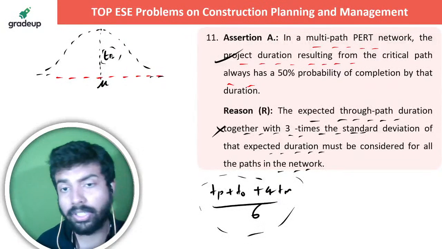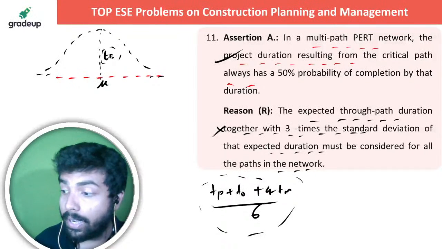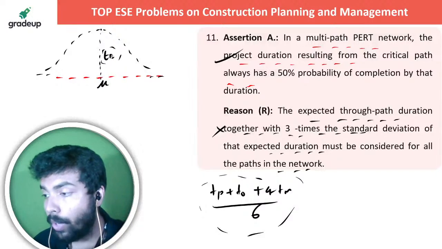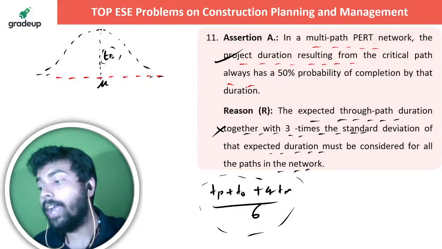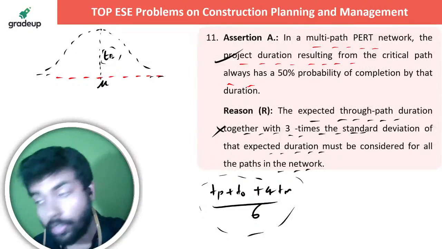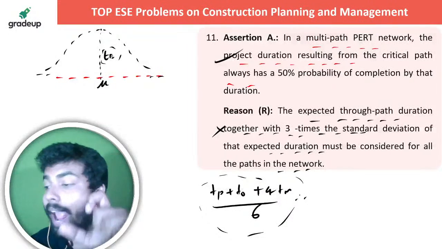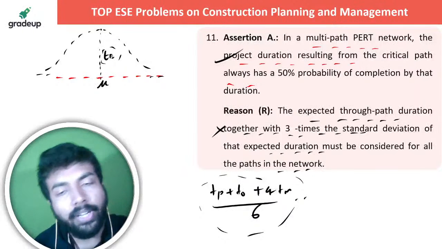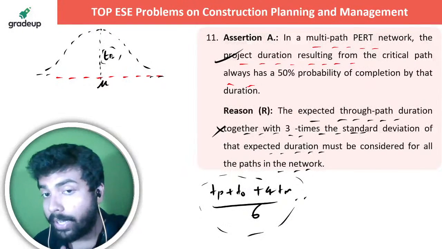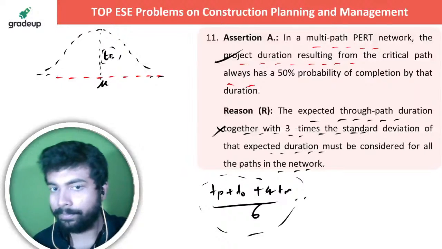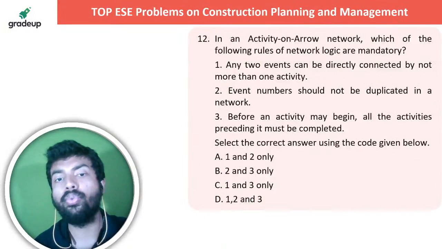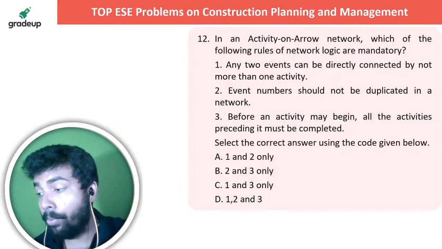This is, I think you have to study it. This is the expected value of the duration throughout the project. ठीक है. And if you want that what is the duration of the full project, तो ये है हर activity का duration. Just sum all the duration for all the activities, you will get the expected duration of the full project. ठीक है. तो ये आपका ऑप्शन सी है, A is true, R is false. नेक्स्ट क्वेश्चन इज आप ऑन योर स्क्रीन.